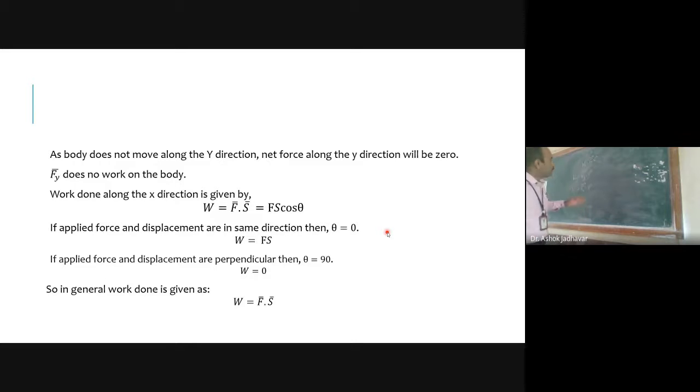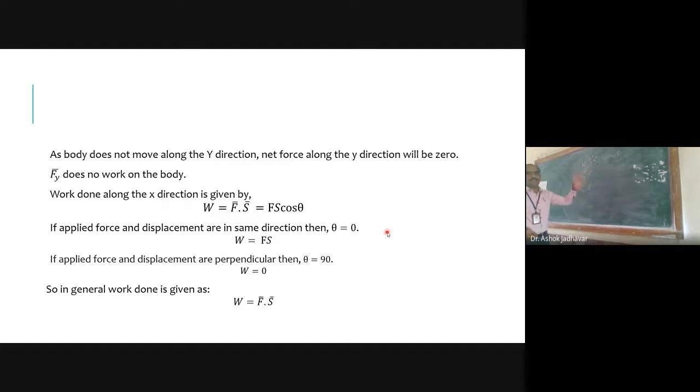If I look at Wy, and the formula W is equal to F dot S, this is nothing but F S cos theta.